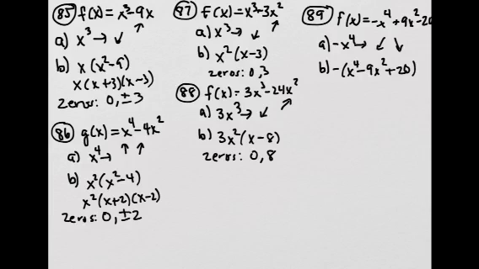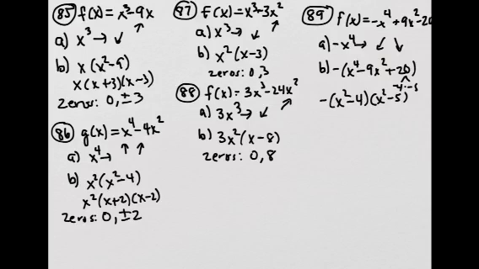And I can treat this as a quadratic because this degree is twice as big as this one, and I have a trinomial, and of course the last one is a constant. So factors of 20 that add up to negative 9 are negative 4 and negative 5. So this one factors as x squared minus 4 times x squared minus 5.